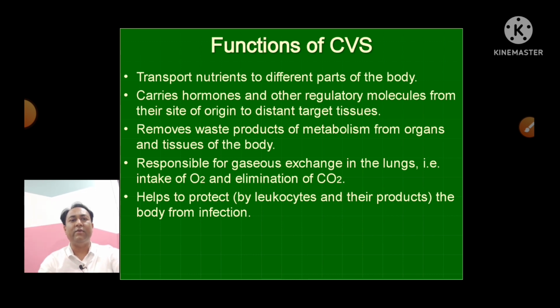Also, it is responsible for the gaseous exchange in the lungs, meaning intake of the oxygen and elimination of the carbon dioxide. And it also helps to protect the body from various infections by leukocytes and their products. So these are the 5 main basic functions of the cardiovascular system.